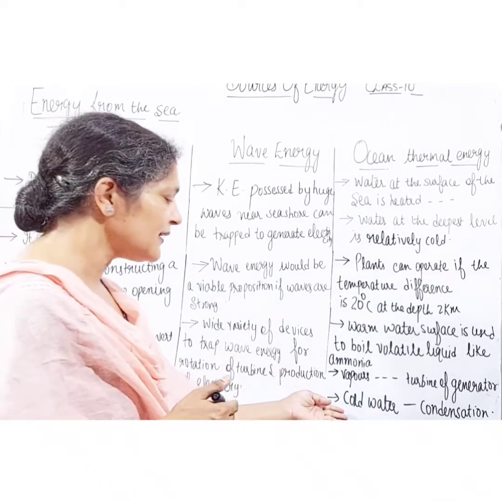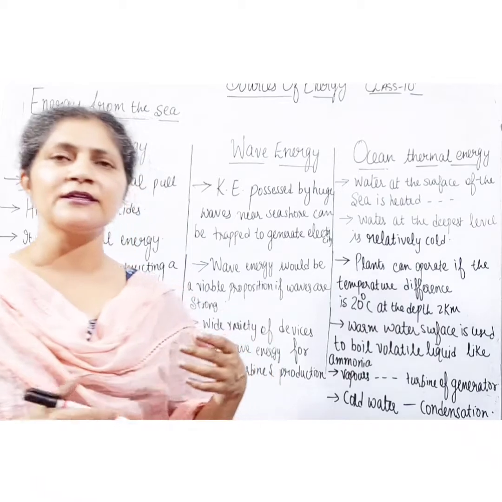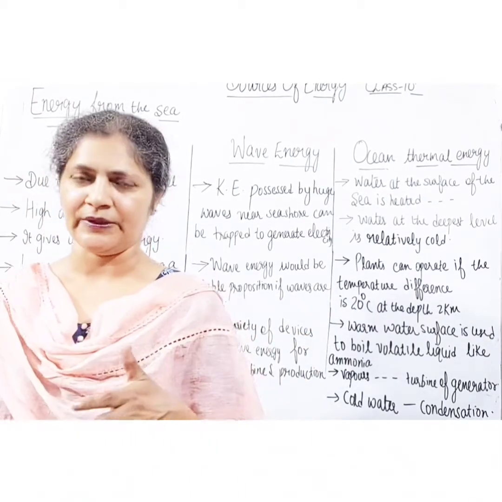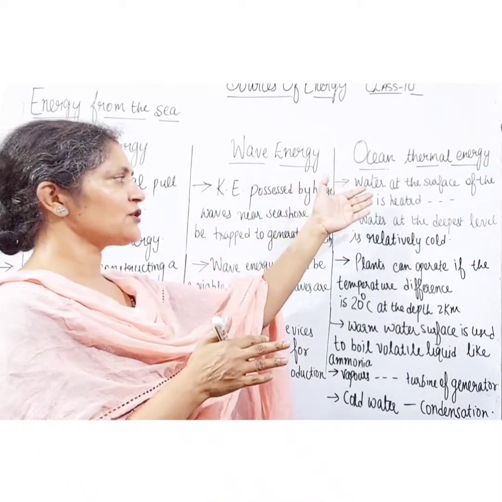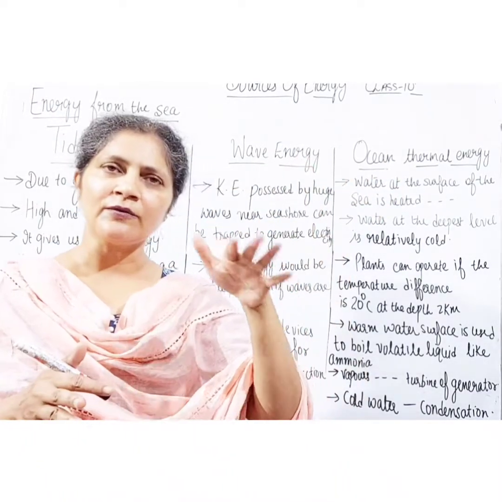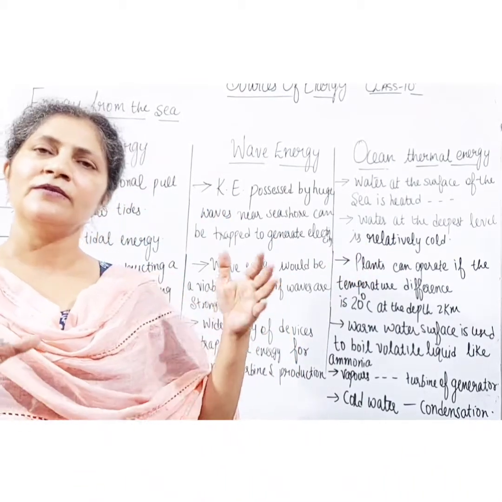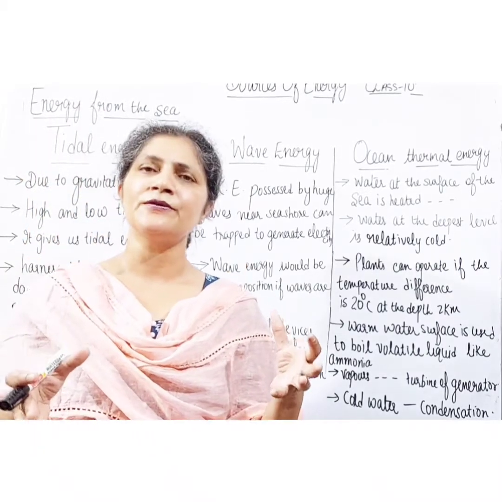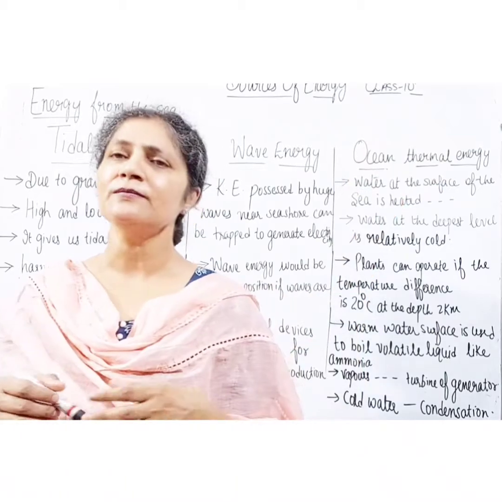The cold water at the depth does the process of condensation and converts the vapors into liquid. So the difference of temperature between the surface of the sea and the deeper section, where it is relatively cold, is responsible for producing energy in ocean thermal energy conversion plants.